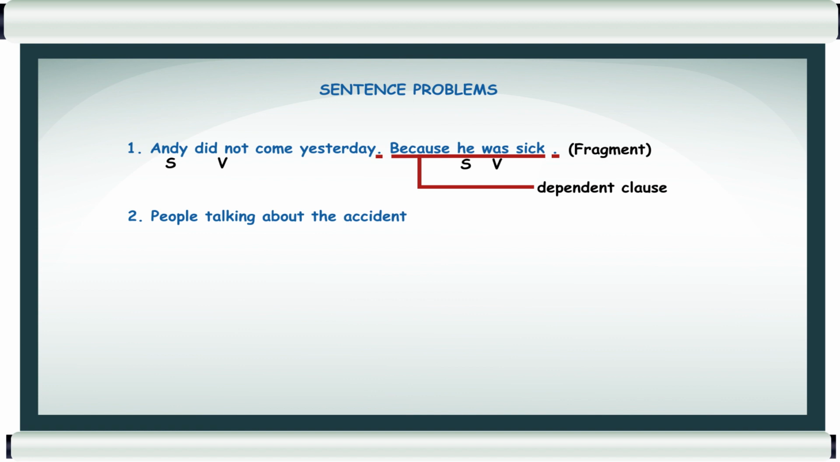People talking about the accident. What is the sentence element which is missing in this example? We have subject. Do we have verb? Talking, is it a verb? No, it is not a verb. If we consider it as a verb, we need are here, right? So, people talking about the accident can only be used as the subject. So, we can conclude that there is no verb in this group of words, so it is not a sentence.